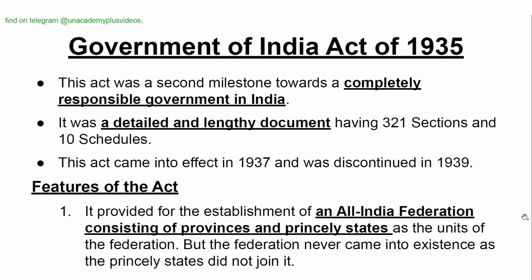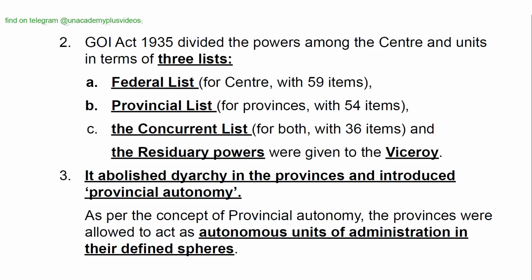Features of the act. It provided for the establishment of an All India Federation consisting of provinces and princely states as the units of the federation, but the federation never came into existence as the princely states did not join it. The Government of India Act divided the powers among the center and units in terms of three lists: federal list for center with 59 items, provincial list for provinces with 54 items, and a concurrent list for both with 36 items, and the residuary powers were given to the viceroy.